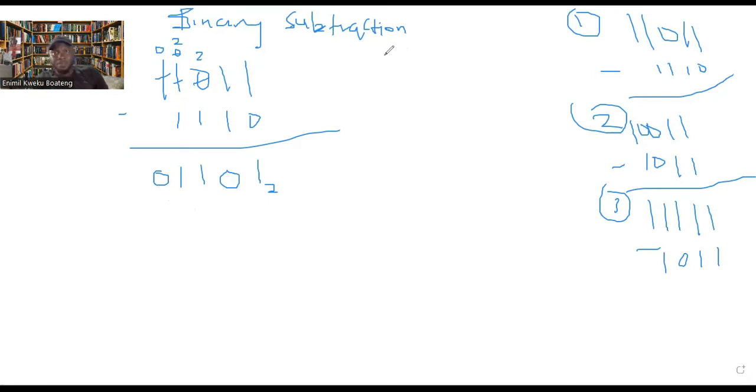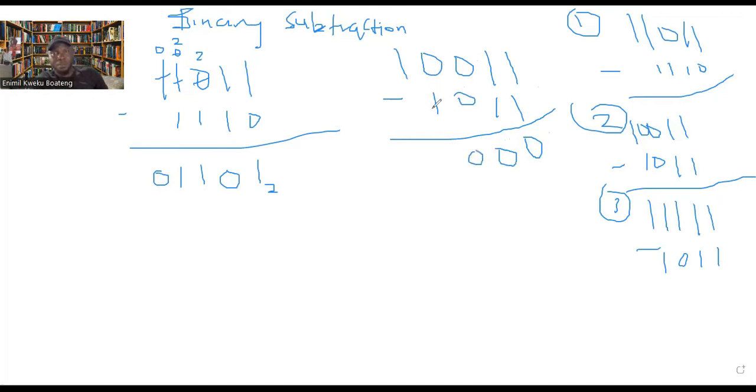Let's solve the other one here. 1 0 0 1 1, then there is 1 0 1 1, and we've been asked to subtract. All right, so to subtract again, you're taking 1 from 1, you're getting 0, nothing. Taking 1 from 1 again, you're getting 0, and that's nothing. 0 minus 0 is also 0. But this one is impossible because this is nothing, and you can't take 1 from nothing.